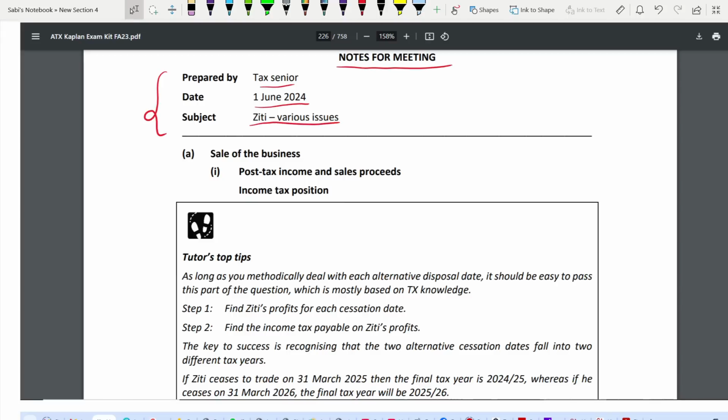For example, there are 4 parts, right? A, B, C, D. Let's assume I'm starting with C first because it's, let's say, the easiest one. EIS versus VCT. I might be writing C, but for me to write C, I can't start with C immediately, right? I have to start with A, B, and C. But I'm keeping some space for A and B. But there's an assumption I had to make earlier when it was paper based: how much space I have to leave for A and B.